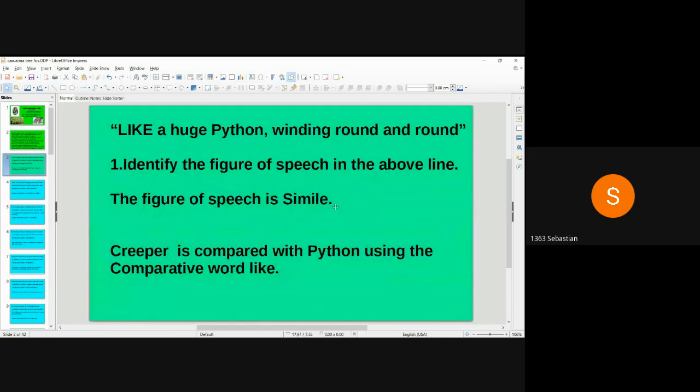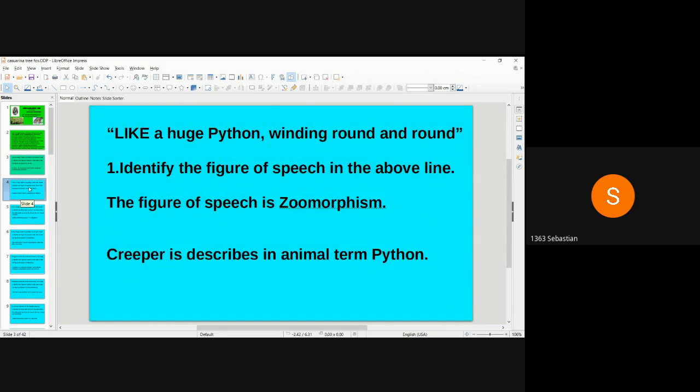Like a huge python winding round and round. Identify the figure of speech in the above line. The figure of speech is simile. Creeper is compared with the python using the comparative word like. Like a huge python winding round and round. Identify the figure of speech in the above line. The figure of speech is zoomorphism. Creeper is described in animal term, python.